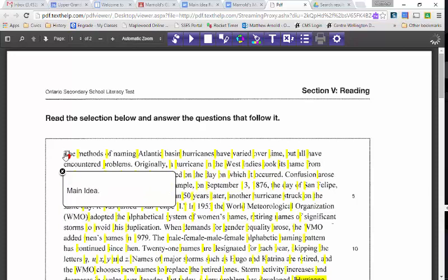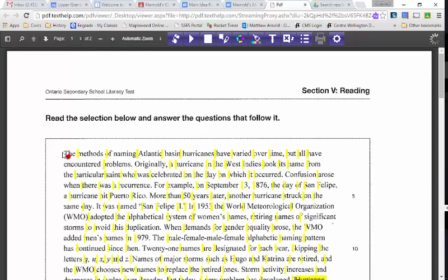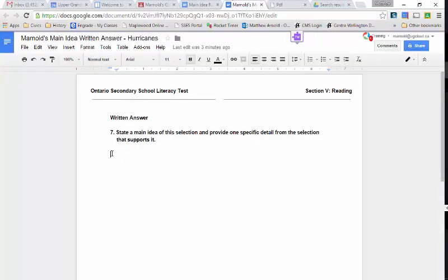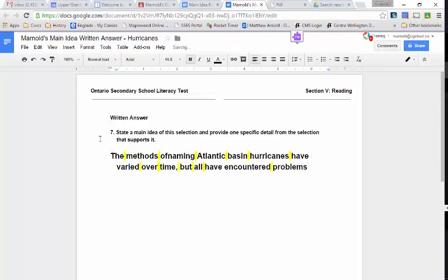So our main idea is here, the methods of naming Atlantic Basin hurricanes have encountered problems. Let's see if I can copy and paste that. Oh, there we go. So it looks like it can.